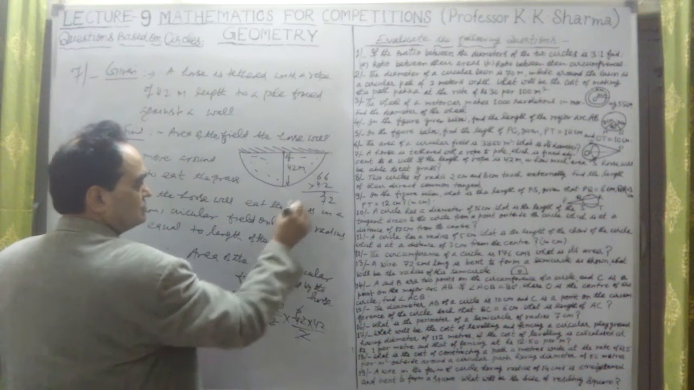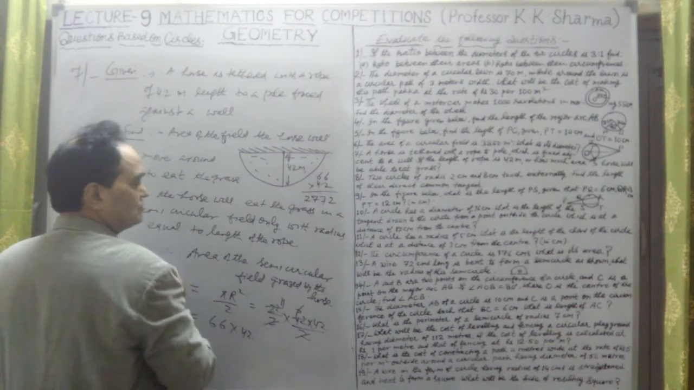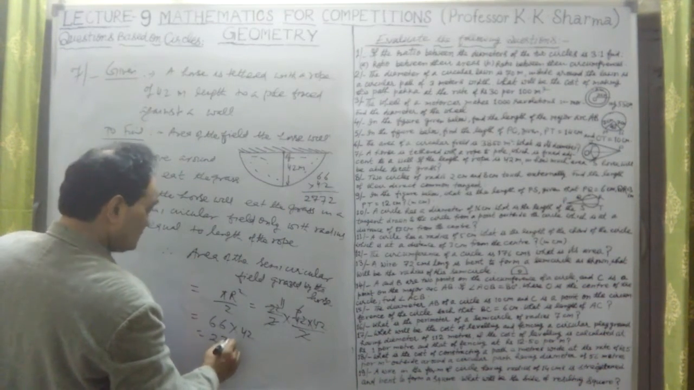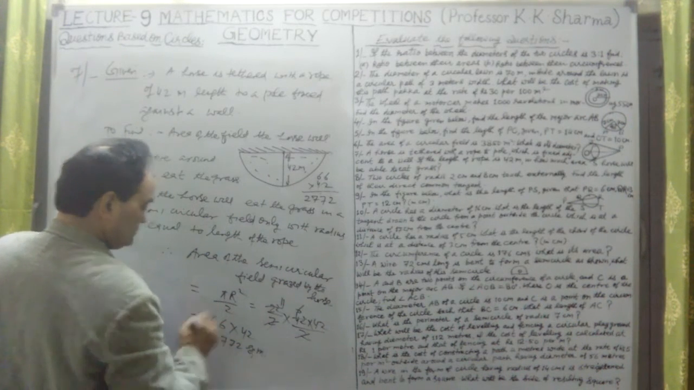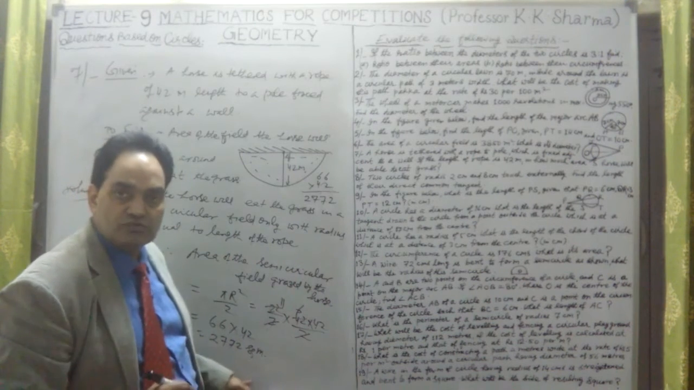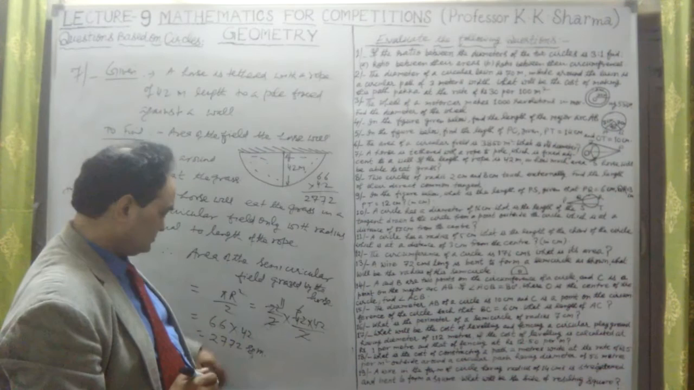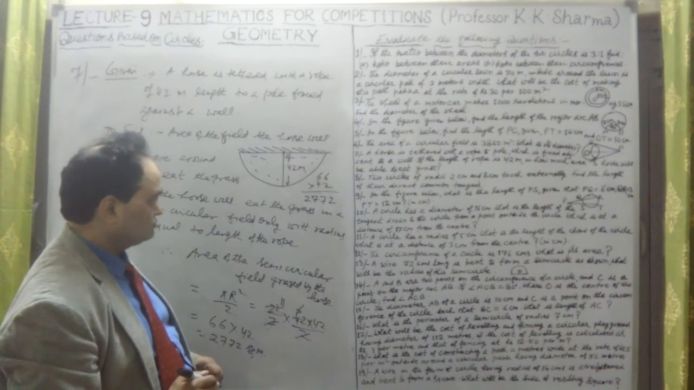24 plus 3 is 27. So 27, 72. 27 and 72 is square meter. This is the area of the field which the horse will graze, in which the horse will eat the grass. It's 27, 72.